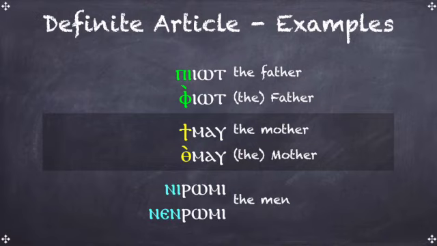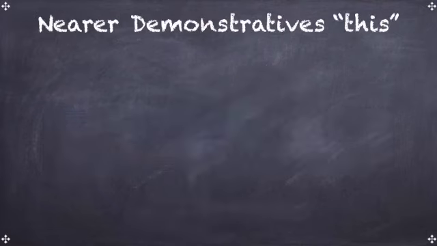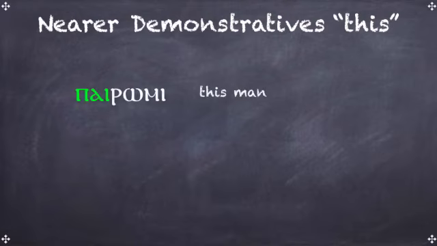For ni and nen, there is no weak or strong articles in plural prefixes. They both are translated as the, and ni seems to be the more common form. The next set of prefixes are the near demonstrative articles. They're translated as this or these.